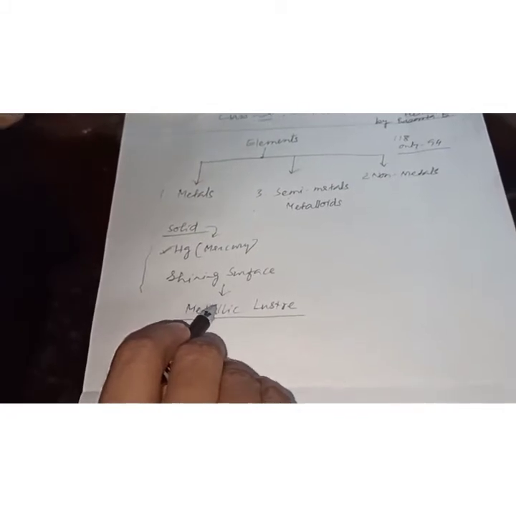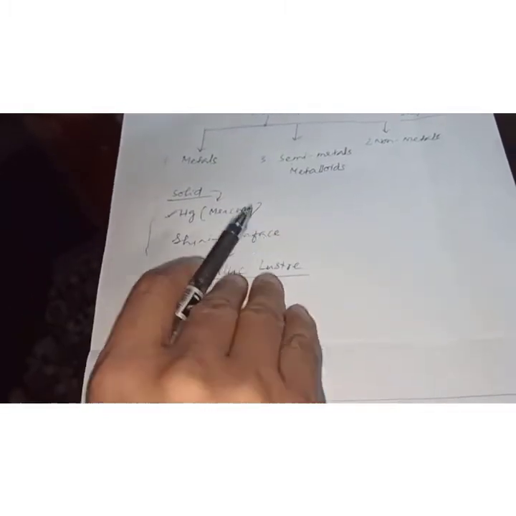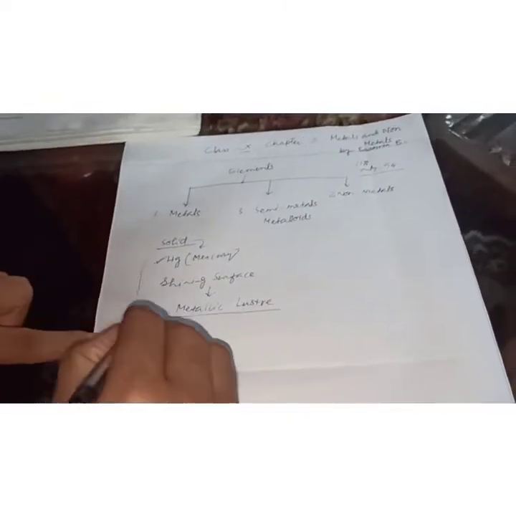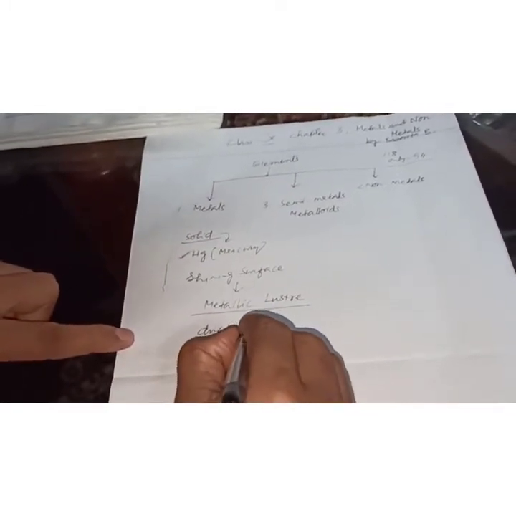Next, metals have the ability to be drawn into thin wires or different types of wires. This property is known as ductility, D-U-C-T-I-L-I-T-Y.